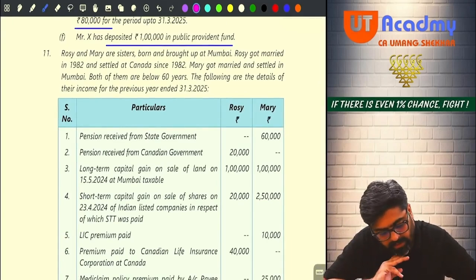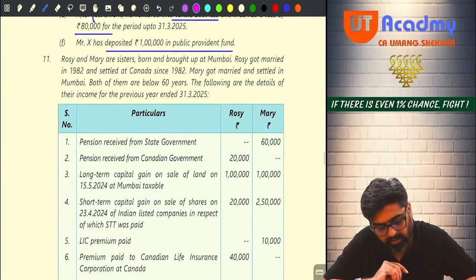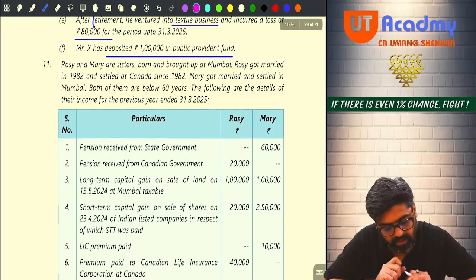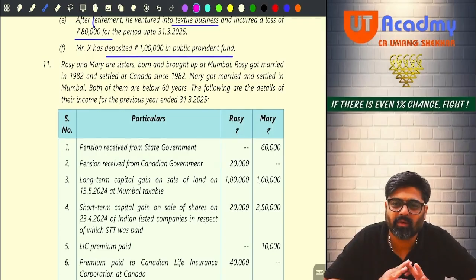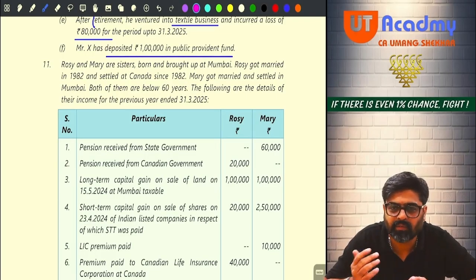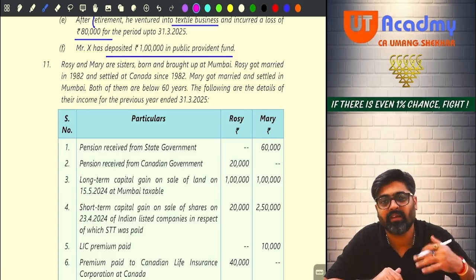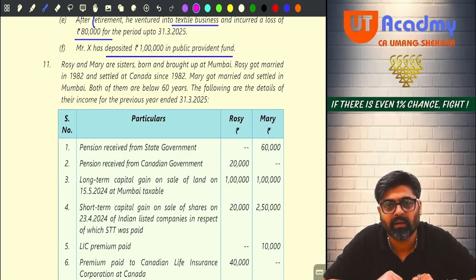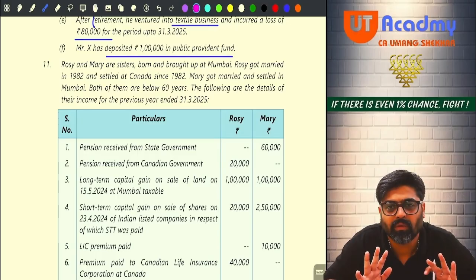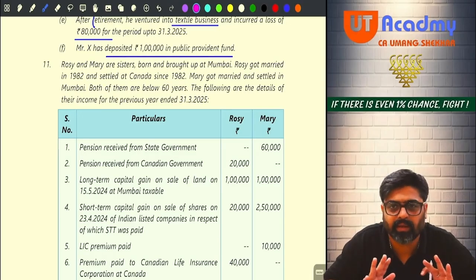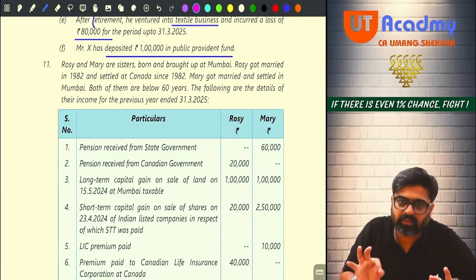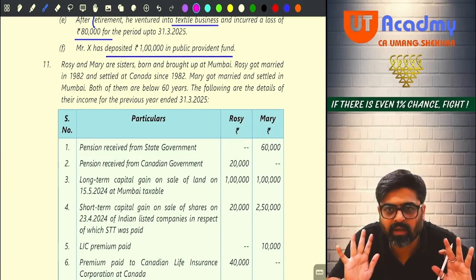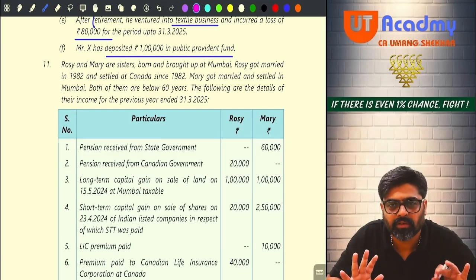Rosie got married in 1982 and settled in Canada since 1982. Mary got married and settled in Mumbai. Both of them are below 60 years. Are they telling you that Rosie has come to India and stayed for so many days? Or that Mary has left India? If they are not telling you anything, meaning Rosie was outside India since 1982, this year she has not come to India for a single day. What will be her status?